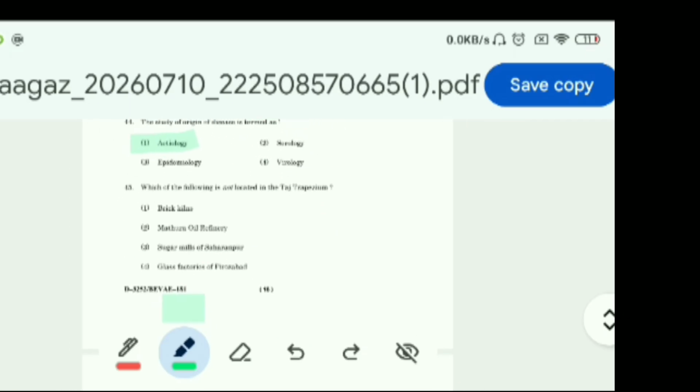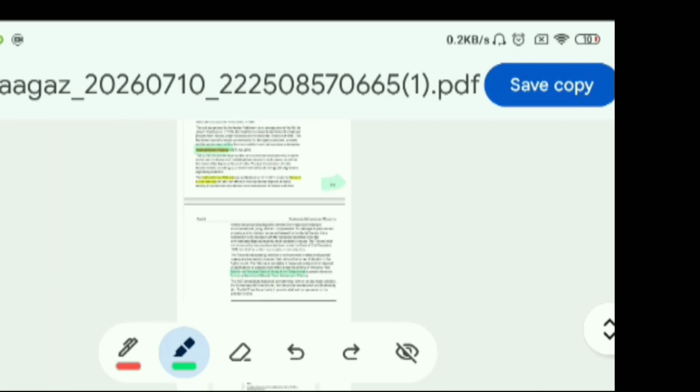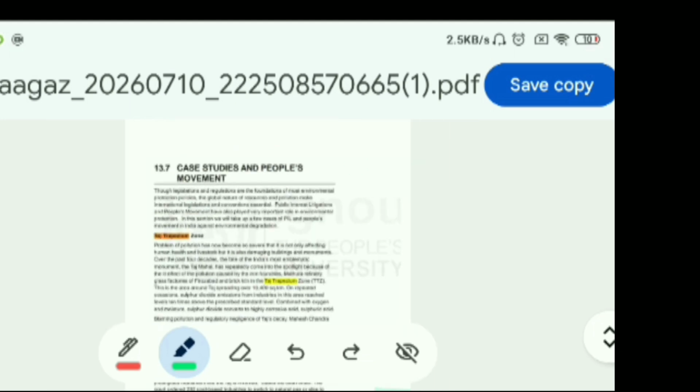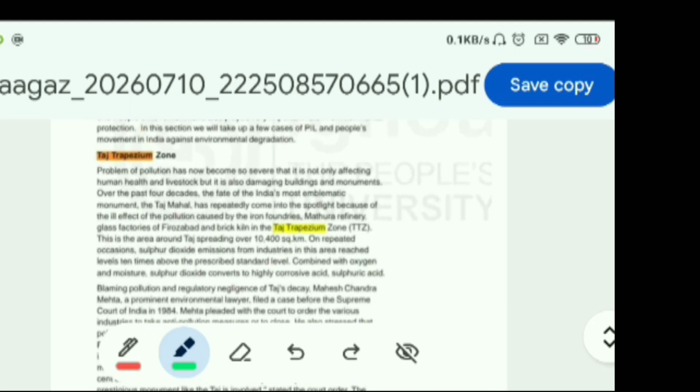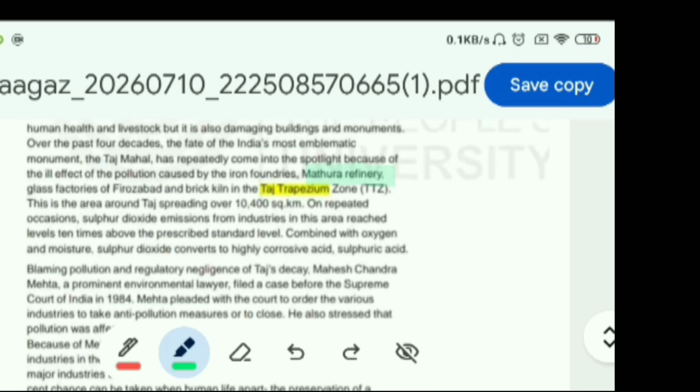Now question 45, which one of the following is not located in the Taj trapezium? Brick kilns, Mathura oil refinery, sugar mills of Saharanpur, glass factories of Firozabad. So this answer we can find on page number 265 of block 4. We can see in this paragraph Taj trapezium zone. इसमें हम देख सकते हैं मथुरा रिफाइनरी, ग्लास फैक्ट्रीज ऑफ फिरोजाबाद, ब्रिक किल्न in the Taj trapezium zone.